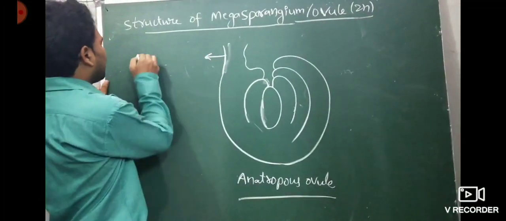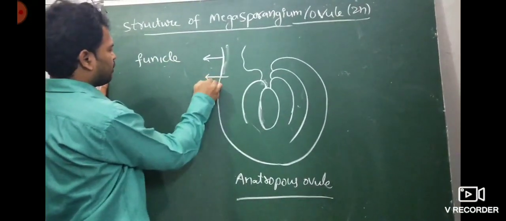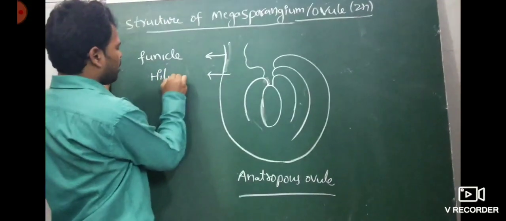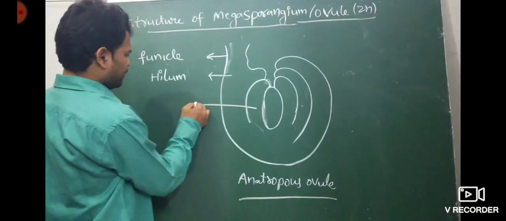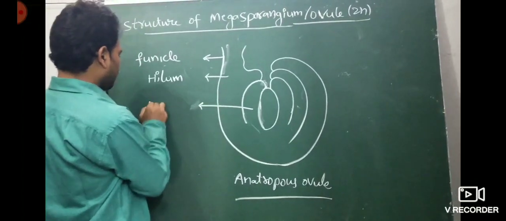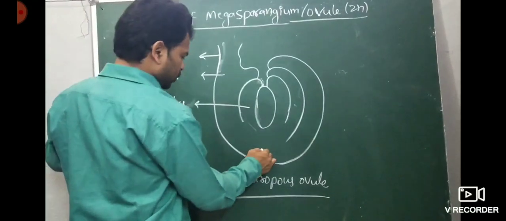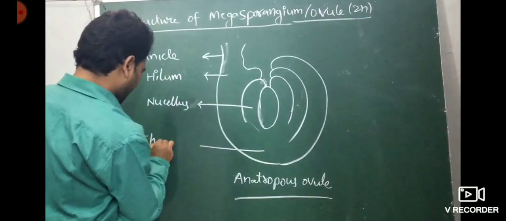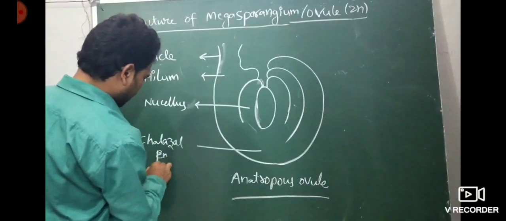it is not valid. This is called funicle. This is nothing but hilum. This is the nucellus. This is the chalazal end, or chalazal pole.